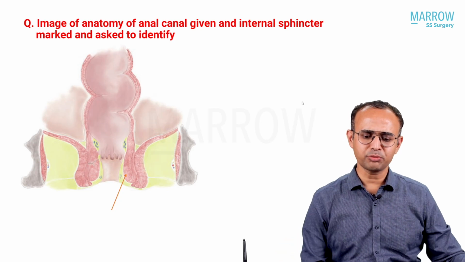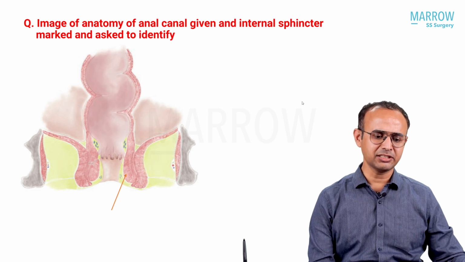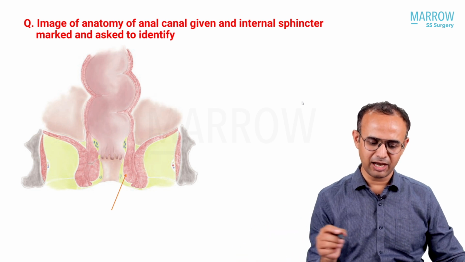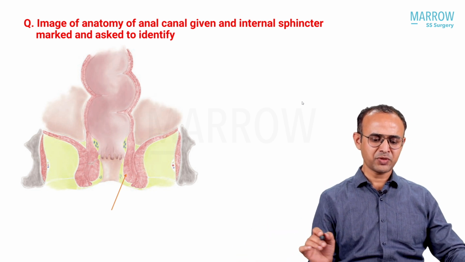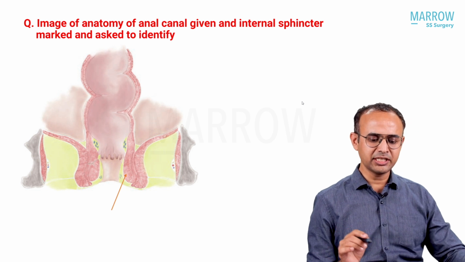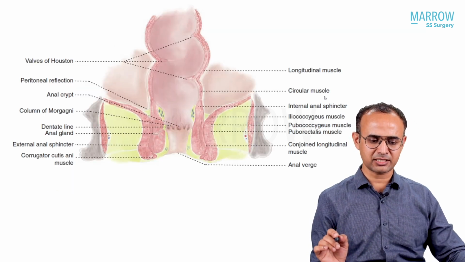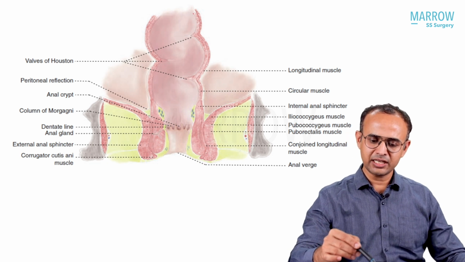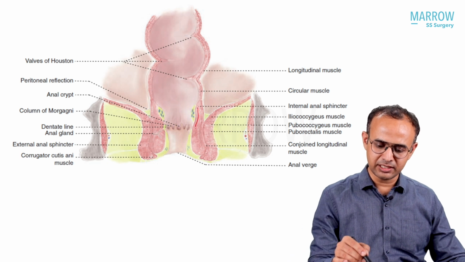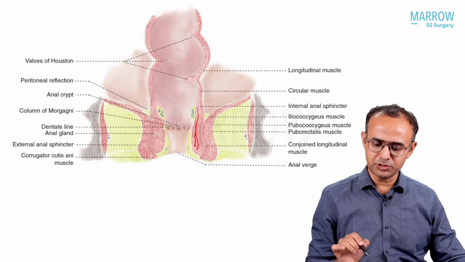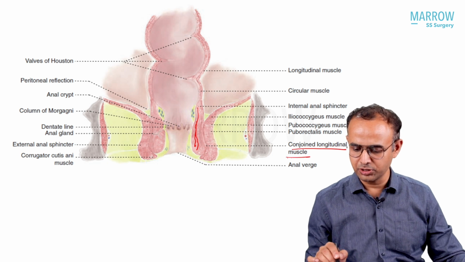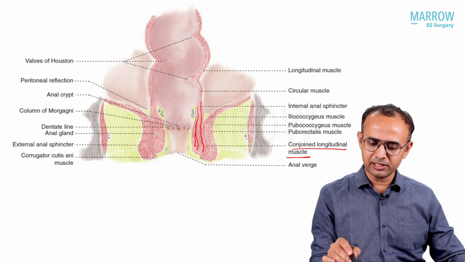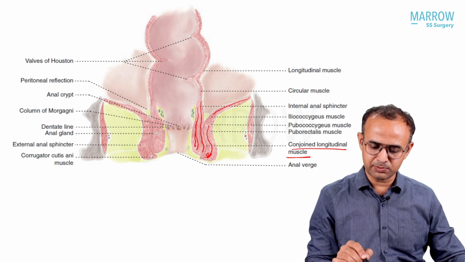The image of the anatomy of the anal canal was given, the internal sphincter was marked, and they asked to identify it. Let's see the anatomy of the anal canal. There is a circular muscle which continues as the internal sphincter, and outside there is a longitudinal muscle that becomes the conjoint longitudinal muscle of the anal canal, and there is the levator which continues as the external sphincter.